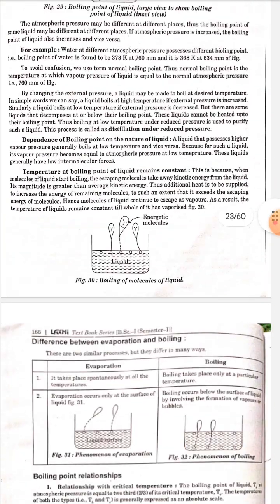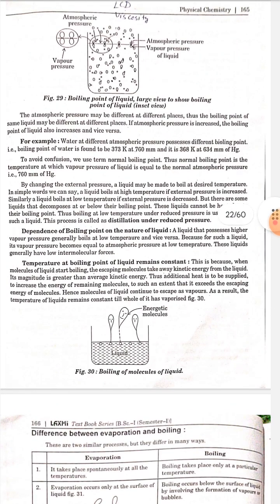The atmospheric pressure may be different at different places, thus the boiling point of the same liquid may be different at different places. If atmospheric pressure is increased, the boiling point of a liquid also increases and vice versa. For example, water at different atmospheric pressures has different boiling points.